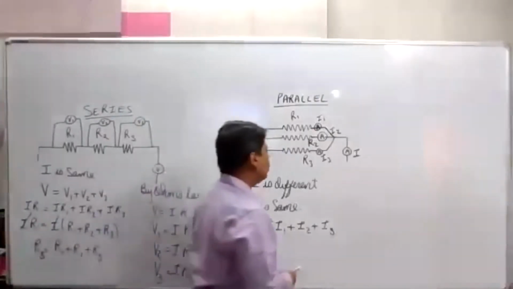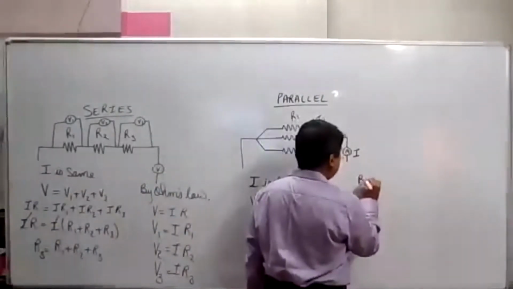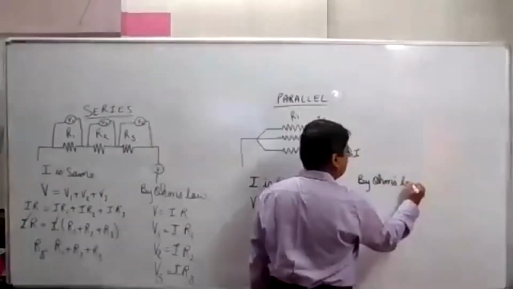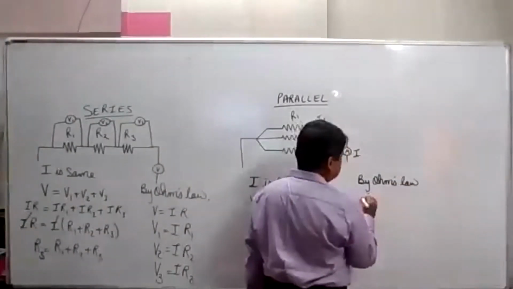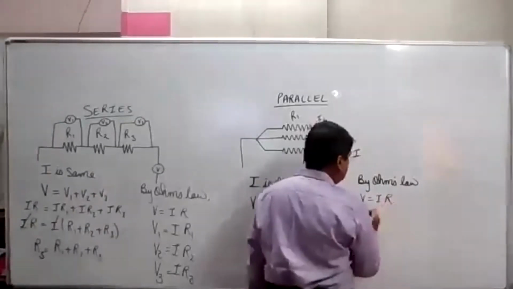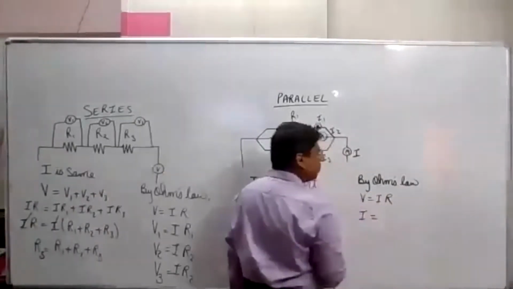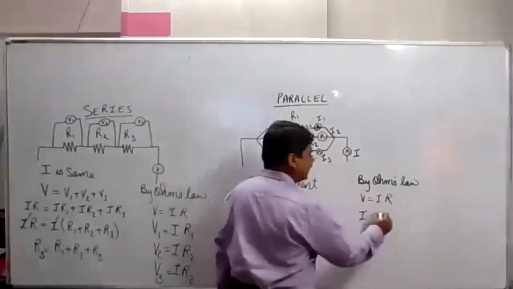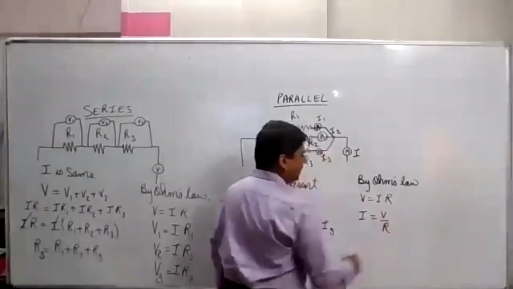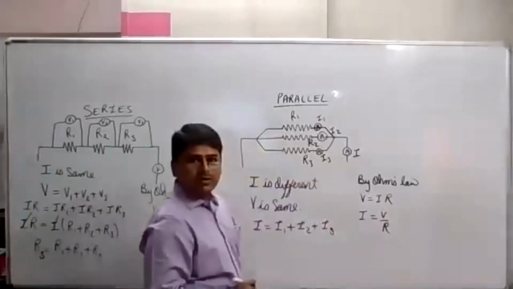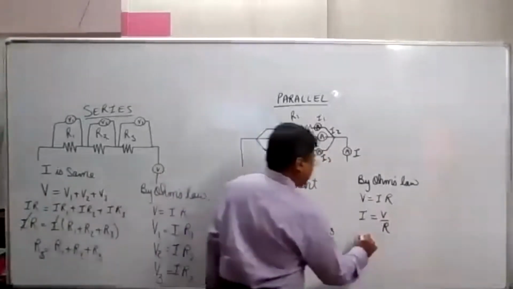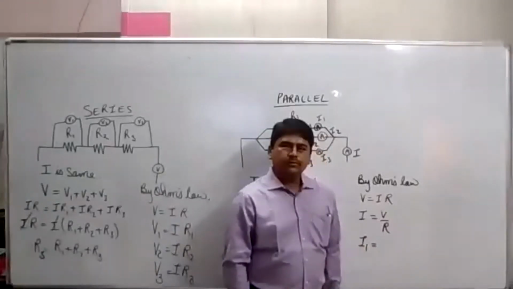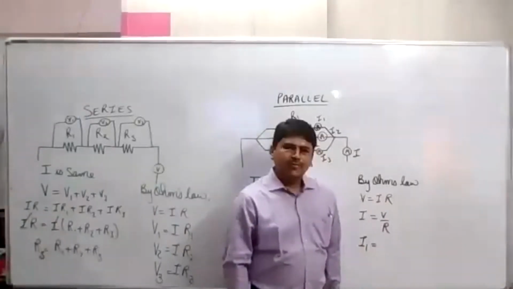Now, according to Ohm's law, we know V is equal to IR. Then I will be equal to what? V upon R. Now I will be equal to V upon R. Then I1 will be equal to what? V upon R1.